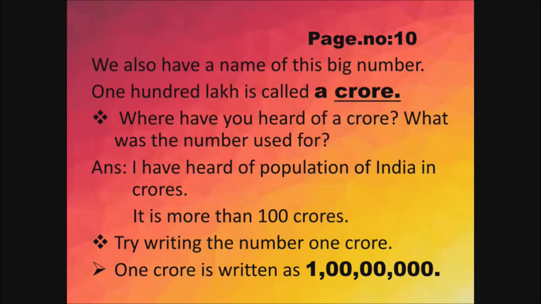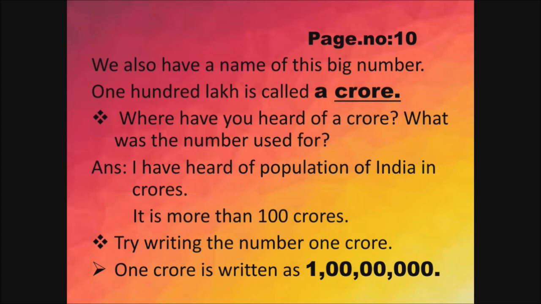Next, try writing the number 1 crore. So 1 crore is written as 1 followed by 7 zeros. I have put commas in between. From the last: ones, tens, hundreds. So after 100 I have put a comma. Next 1000 and 10,000. So after 2 digits you have to put a comma.